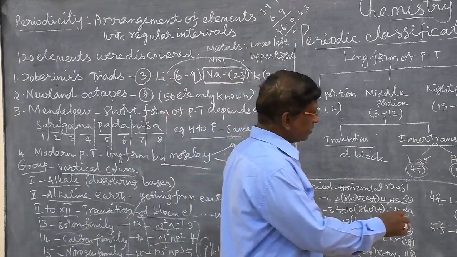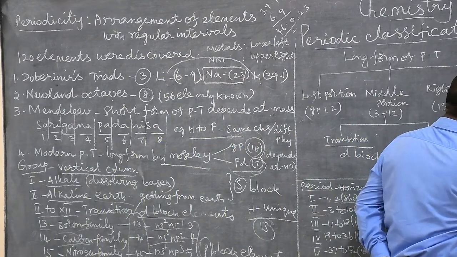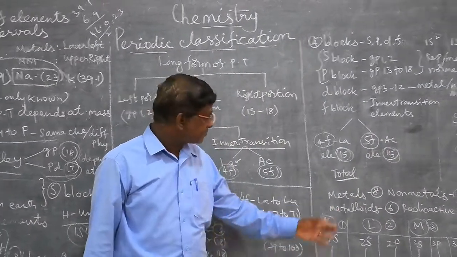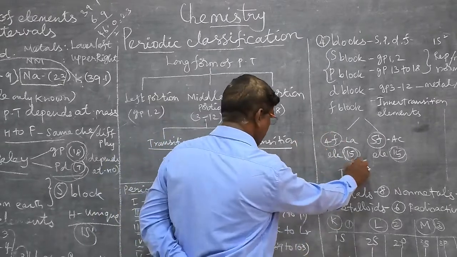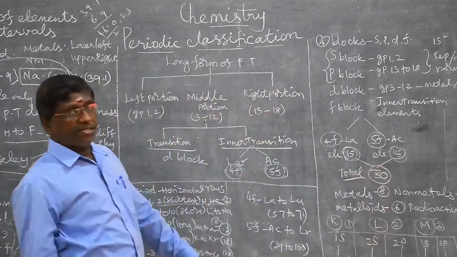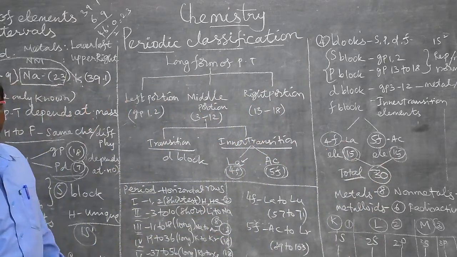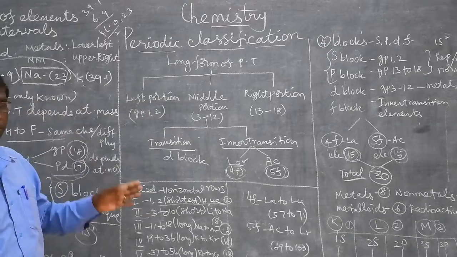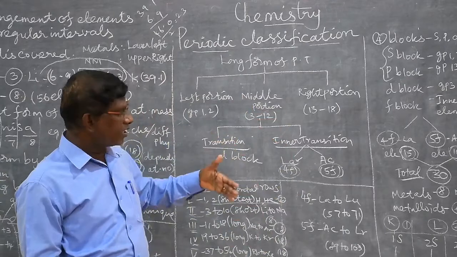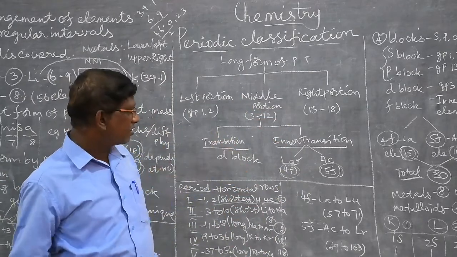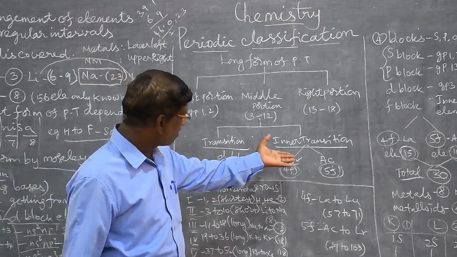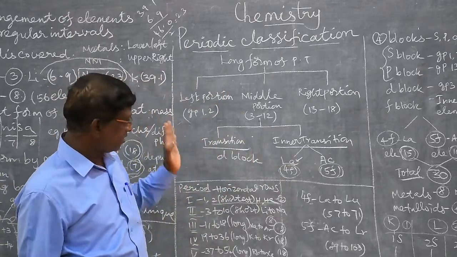Out of 15 elements of 4F and 15 elements of 5F, both 30 elements, nearly 17 are radioactive elements in the F block. That's why they are accommodated at the bottom of the periodic table. That's why we did not include the F block elements in the D block.